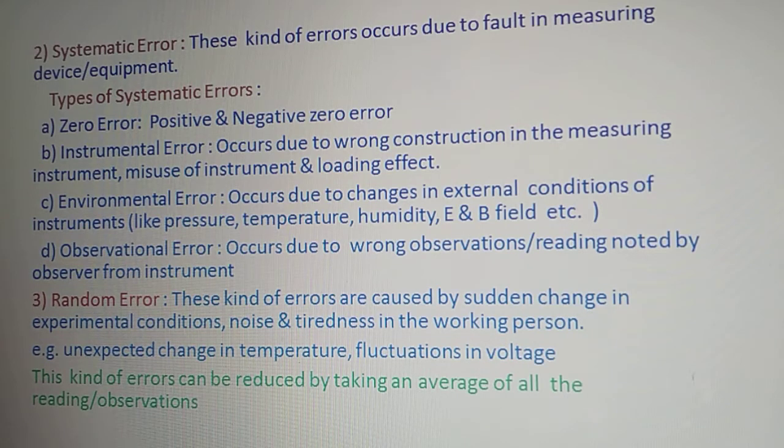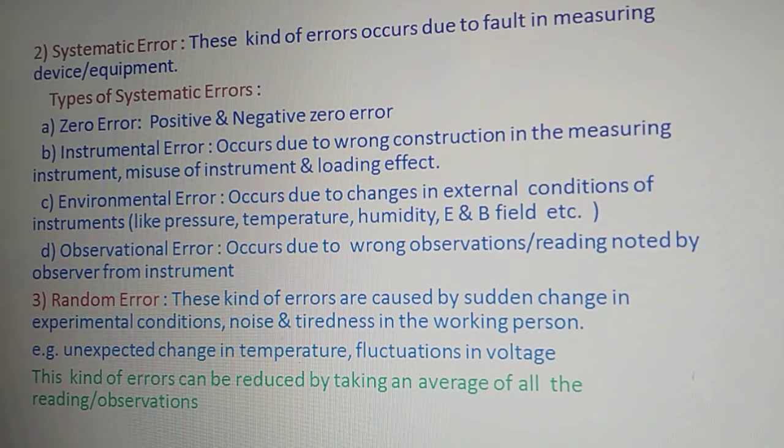One more subtype of a systematic error is observational error, and the name itself indicates it. This observational error occurs due to wrong observations or readings noted by an observer from the instrument, right? So these are the four different subtypes of the systematic error, and this observational error is quite similar to the personal error also. So let's move on to the next type of error, that is called a random error.